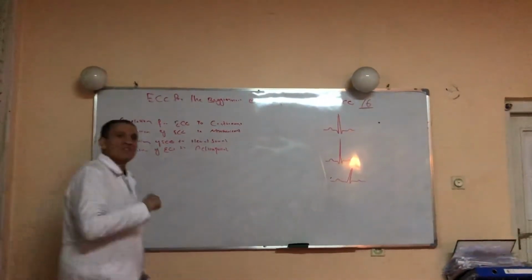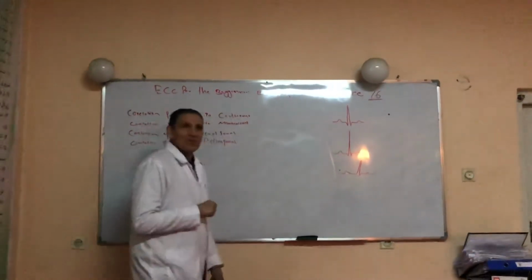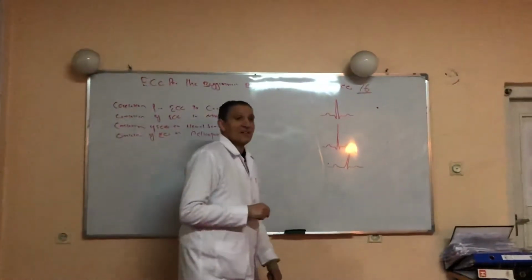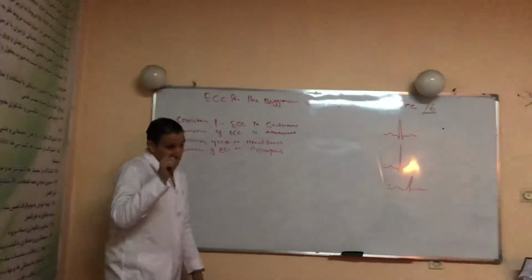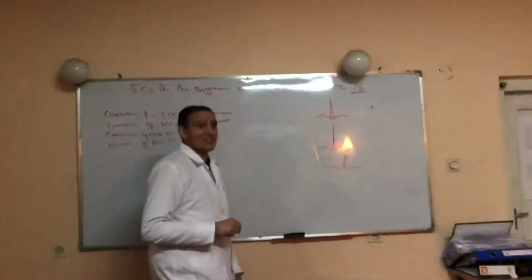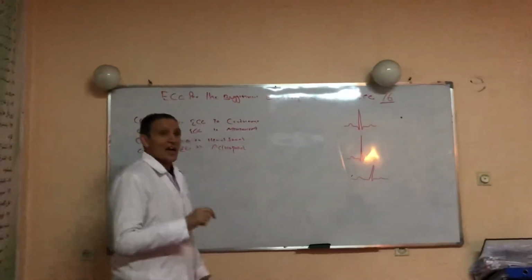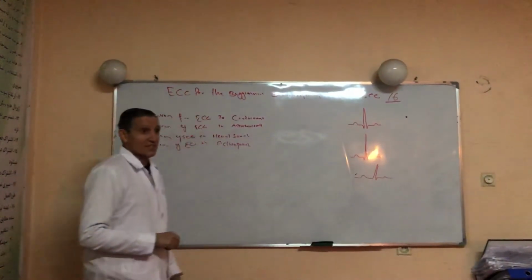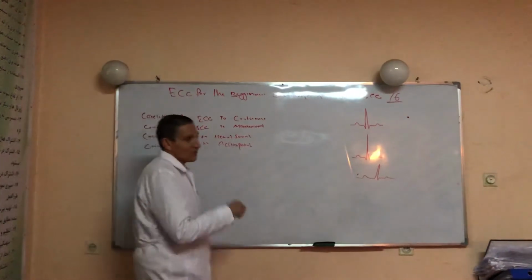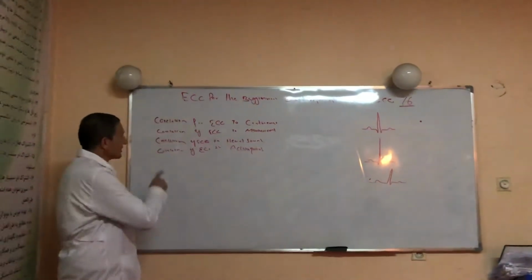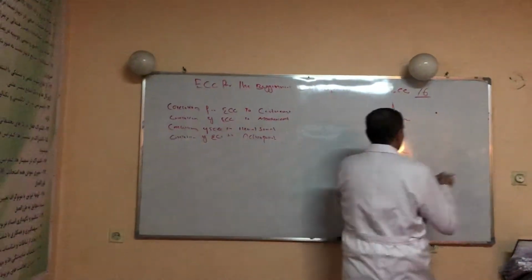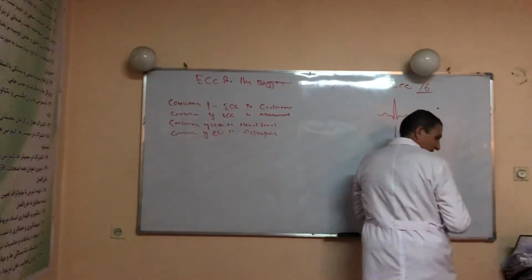In the previous lecture, we discussed the nomenclature of the ECG, assigning of the waves, the significance of the waves and deflections, and finally the normal values of the ECG. This was our previous lecture. In today's topic, we will be discussing the correlation of ECG to cardiac event.